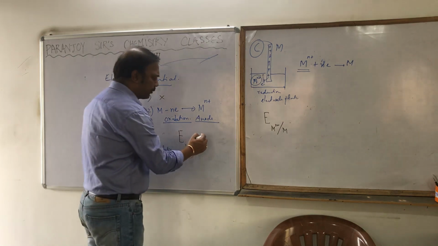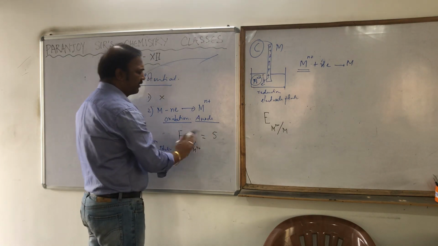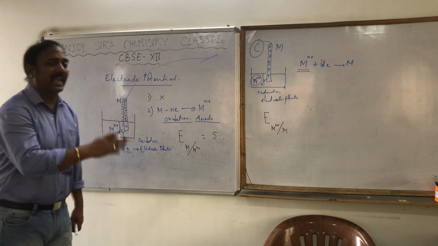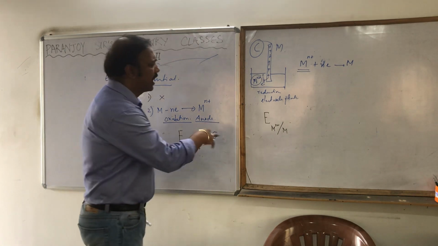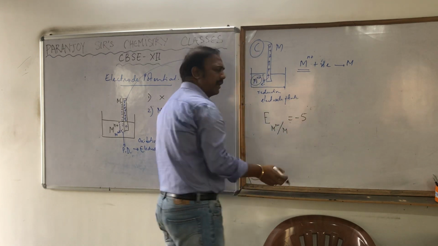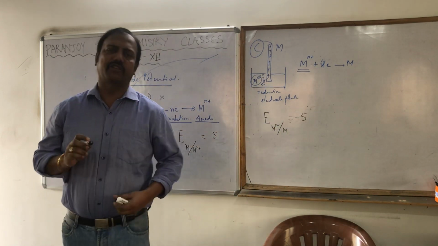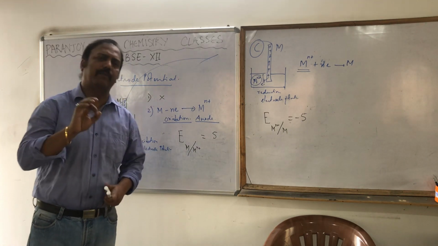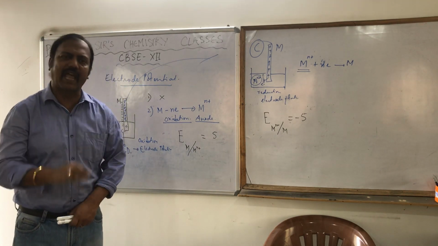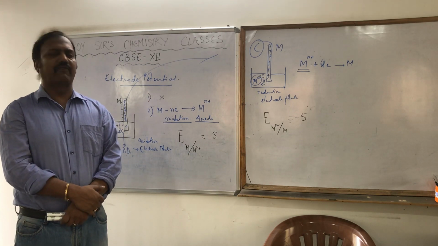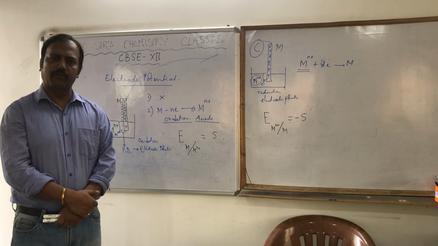Suppose this value, the oxidation electrode potential, is found to be 5. For the same electrode, the reduction electrode potential will be found equal to -5. The values of oxidation and reduction electrode potential of a particular electrode are exactly the same, but the signs are opposite.